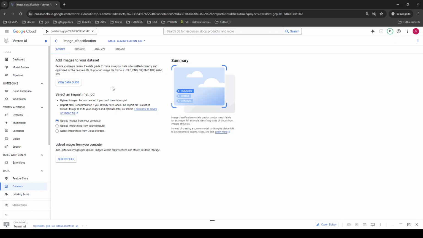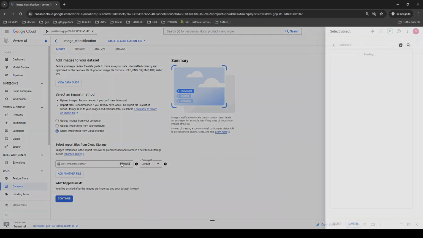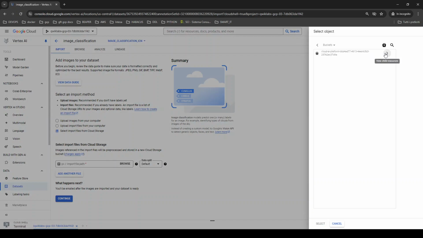All right. There are many situations here. I can select import from cloud storage. Let's choose our data set. All right. Let's see what here. I think again I have already the file. Okay, let's browse. It's not here. Let me just find it. Let me put what I have.